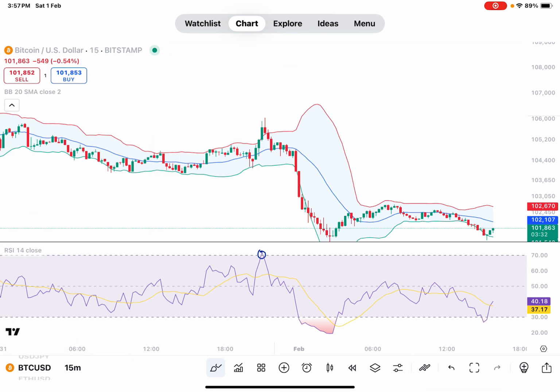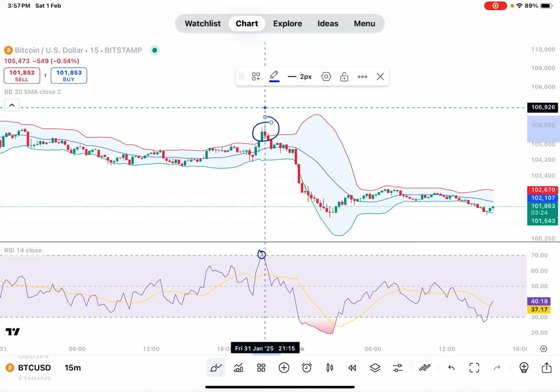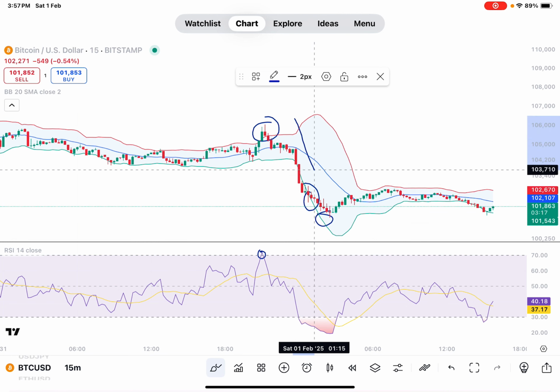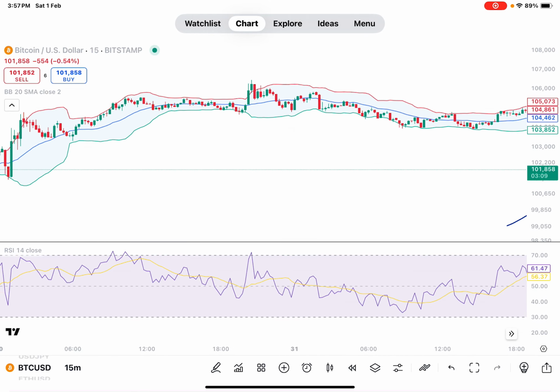When it touches the upper band, then you sell. And when it touches the lower band, you just have to book the profit and exit. Correct. Now come to the buy signal. I show you the buy signal in the BTC USD.